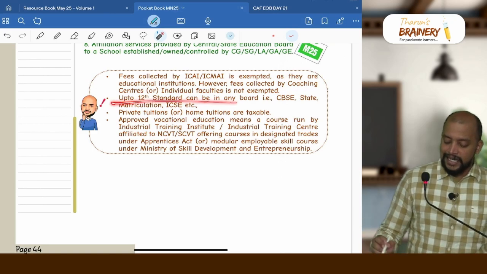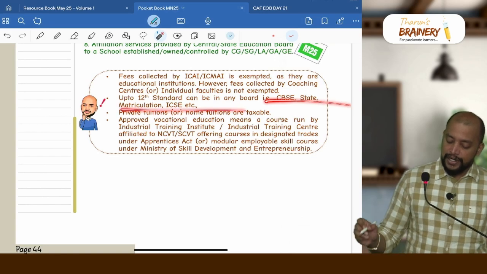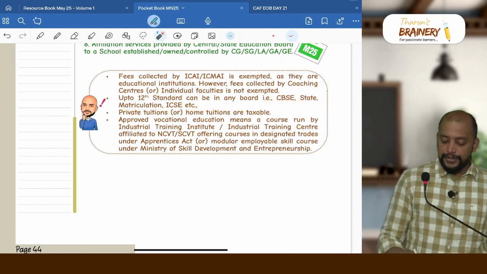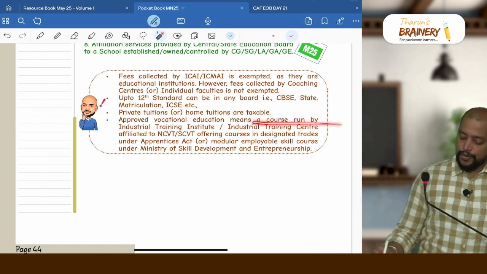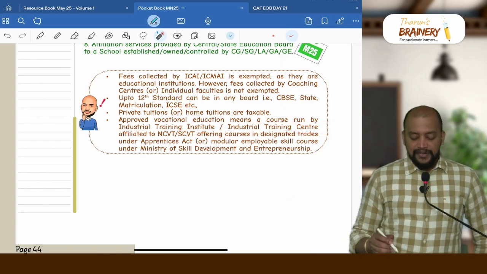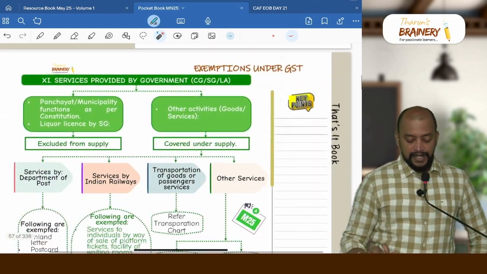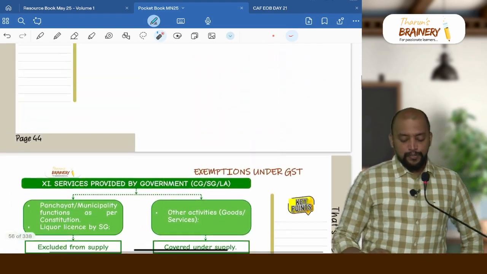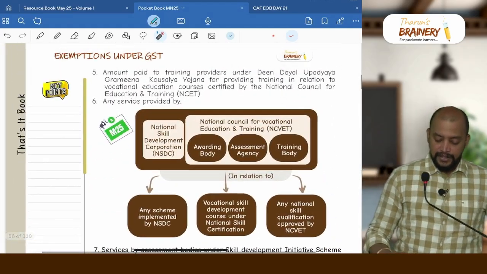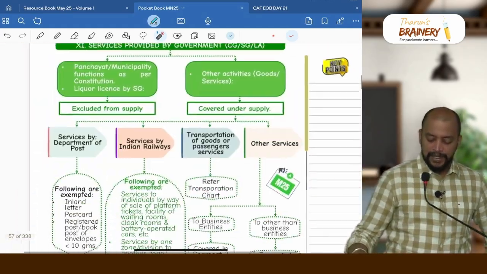Then up to 12th standard, it can be any board: CBSE, state board, matriculation, ICSE, etc. Private tuitions or home tuitions will be taxable. Approved vocational education means a course run by an ITI or ITC affiliated to NCVT, or a modular employable skill course, which we already discussed. So with respect to education services, we completed.